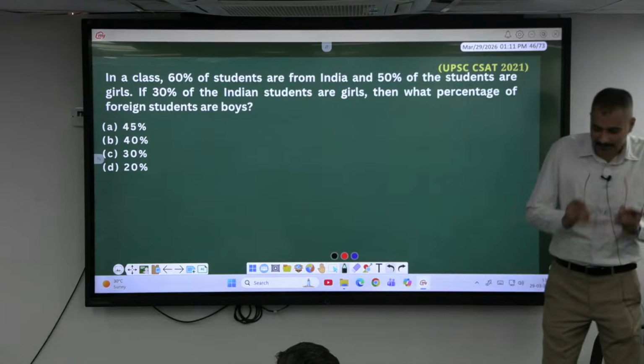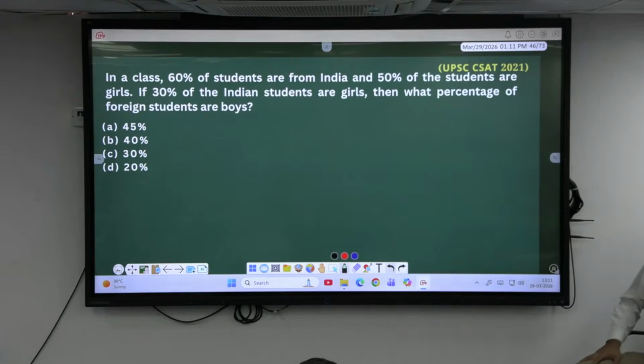UPSC does this kind of trickery. Come on, a riddle. If not convinced, do not answer. Read the question again and again, again and again. Try to decode it.